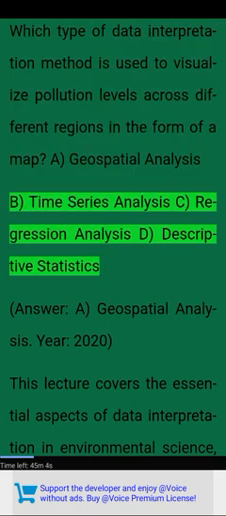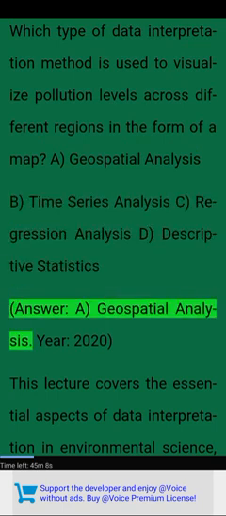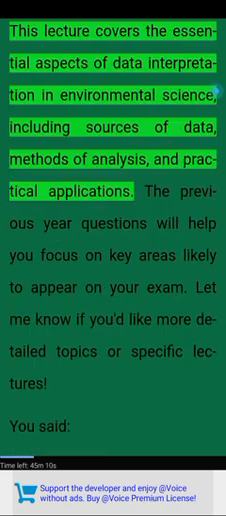Year 2021. Which type of data interpretation method is used to visualize pollution levels across different regions in the form of a map? A. Geospatial analysis. B. Time series analysis. C. Regression analysis. D. Descriptive statistics. Answer. A. Geospatial analysis.